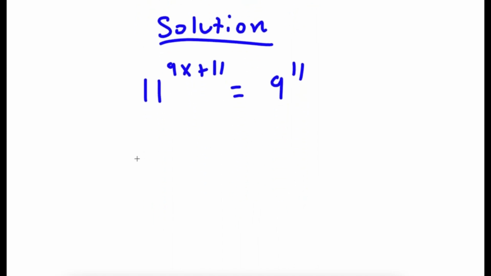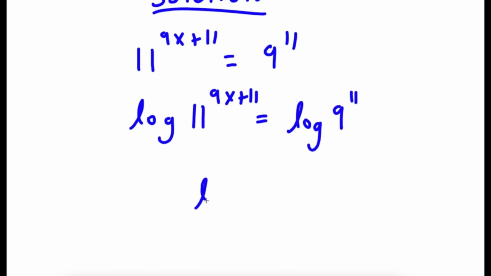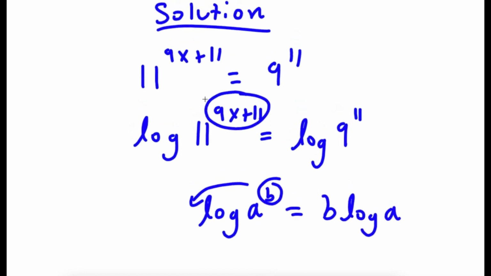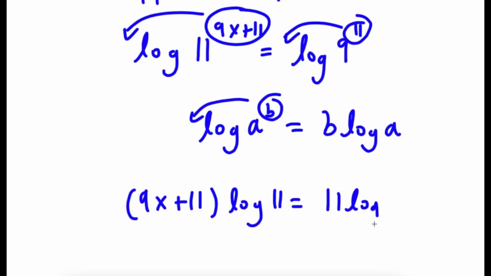Now if I take the log on both sides, I have log 11 to the power of 9x plus 11 is equal to log 9 to the power of 11. If I have something in the form log a to the power of b, I move this exponent b to the front. So this is equal to b times log a. So I can move 9x plus 11 to the front, and I can move 11 to the front. So now I have 9x plus 11 times log 11 is equal to 11 times log 9.